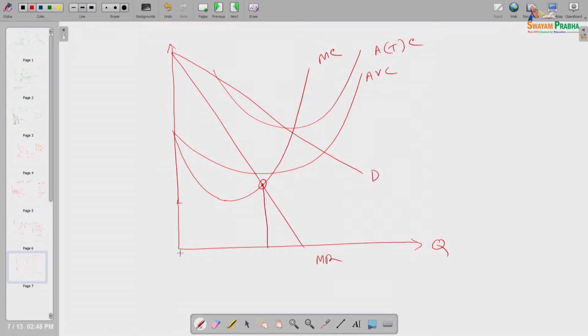So, if this is the demand curve, I will have this kind of marginal revenue curve and this is the MR equals to MC line. Okay. So, I will produce this much of output and I will set this much price per unit of output. As a result, how much profit will I gain? Until that much of output, this is the price and this is the average total cost. So, definitely that gap, this box will be my profit. So, some existing producer is getting some positive profit, right.